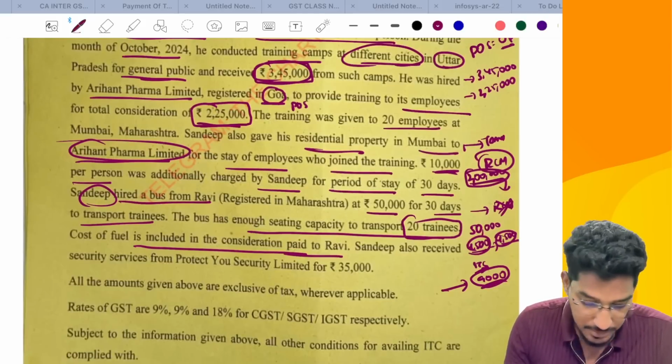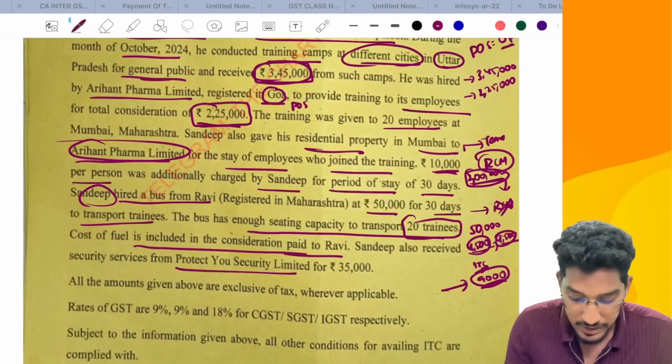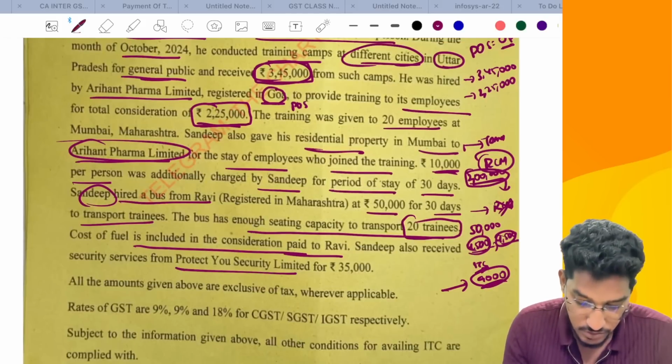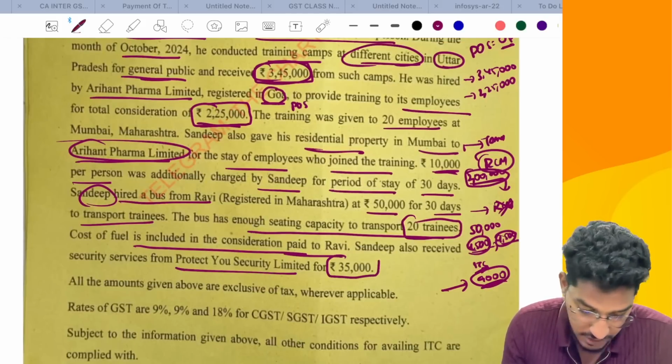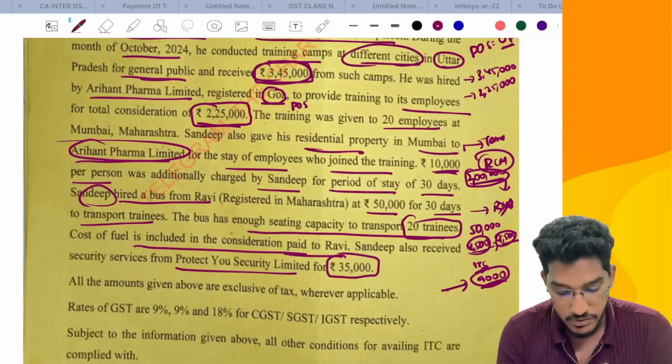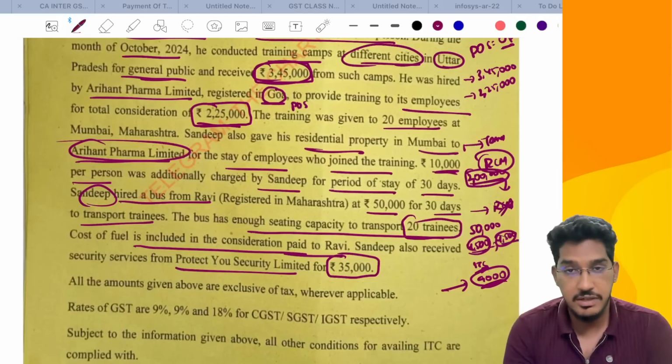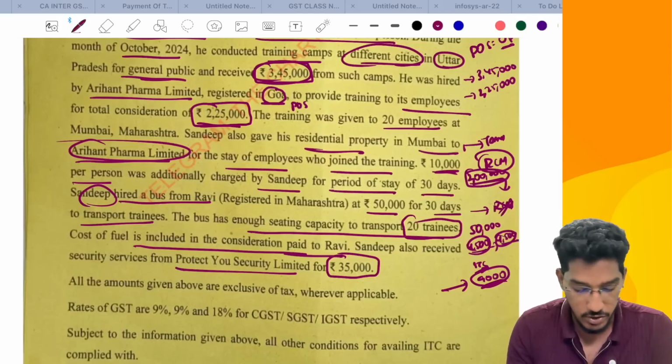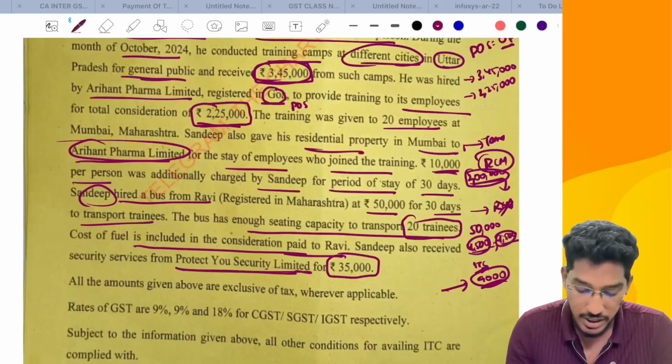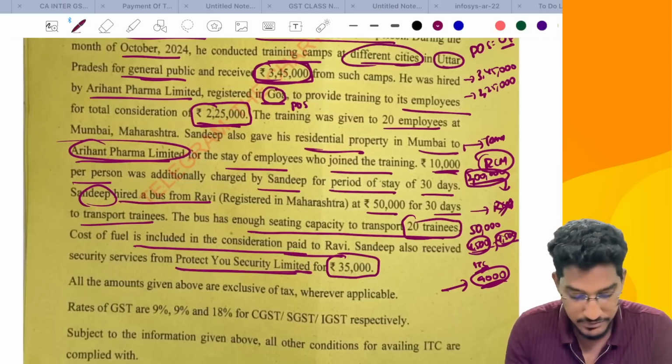This is all fine. Sandeep also received security services from Protect You Service Limited for 35,000 rupees. First of all, will this get covered under RCM? No, RCM will get covered only when the supplier is other than a body corporate. Here the supplier is actually a body corporate. So here RCM will not become applicable, FCM only.